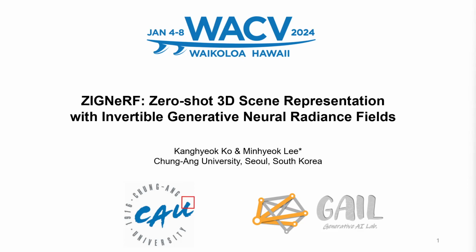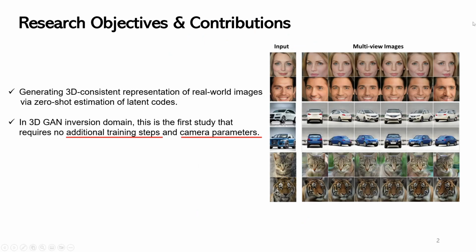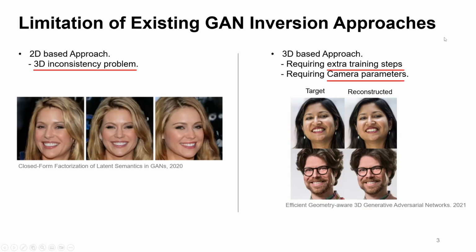The title of our paper is ZIGNeRF, Zero-Shot 3D Scene Representation with Invertible Generative Neural Radiance Fields. The objective of our research is generating 3D consistent representation of real-world images via zero-shot estimation of latent codes. In the 3D GAN inversion domain, our main contribution is that this is the first study that requires no additional training steps and camera parameters. Various attempts have been made in the past, however, each had its limitations.